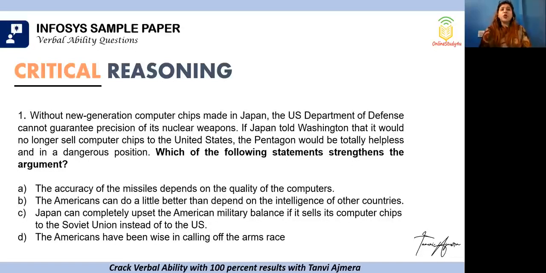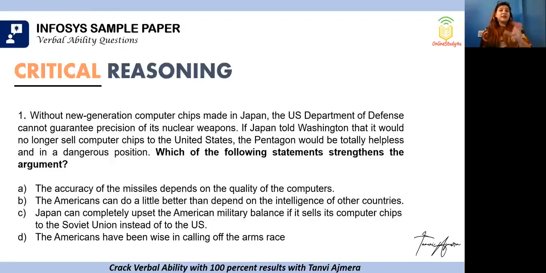The Americans can do a little better than depend on the intelligence of other countries. Now, this is more like an opinion, right? I am not strengthening the argument with this, I'm just giving an opinion. The third says Japan can completely upset the American military balance if it sells its computer chips to the Soviet Union instead of the US. Last but not the least, the Americans have been wise in calling off the arms race.